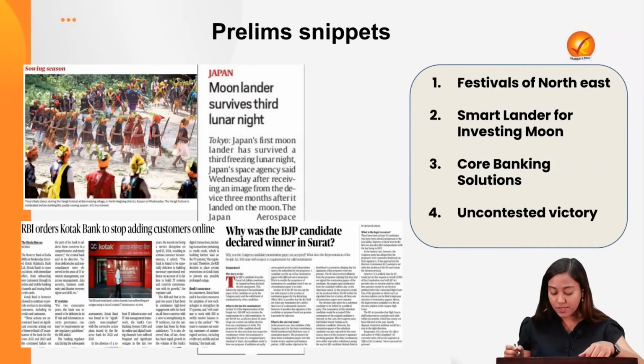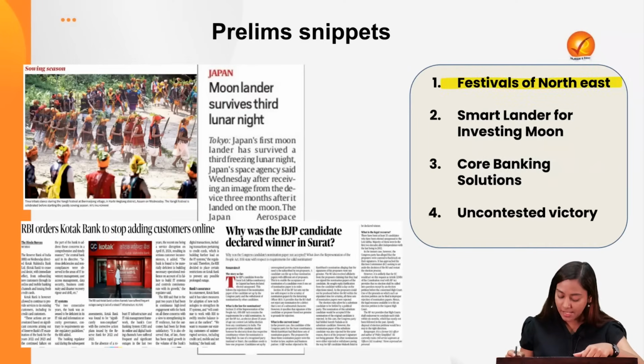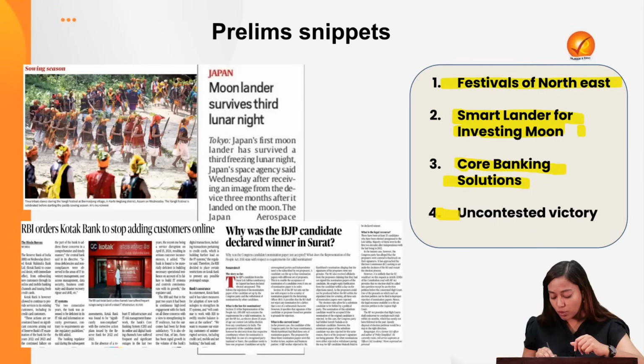Now taking you through some prelim snippets. In the first one, we will read about some festivals of Northeast. Second one, we will read about Japan's smart lander for investigating moon. This is the SLIM mission. This is also known as Japan's Chandrayaan. Now we will read about core banking solutions. What are they? Why are they in news? Then what is uncontested victory in elections?